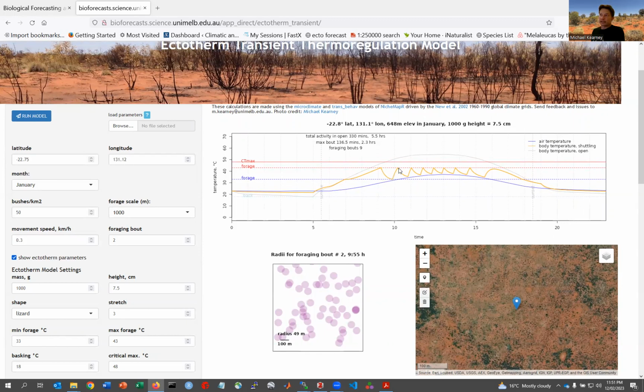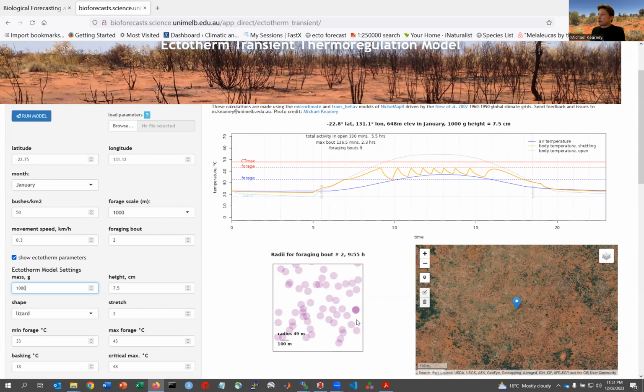And this is driven by its mass. So if we look at the ectotherm parameters, we've got an ectotherm that's 1 kilogram. And what you can also see on this plot is the air temperature. So this is the air temperature in the shade. And you can see the animal, as it cools, is heading for that air temperature. And how far away it is from that air temperature dictates how quickly it cools down. So it's going to cool down more quickly if it's further away from that air temperature. It's exponentially declining in how much the temperature is changing through time.